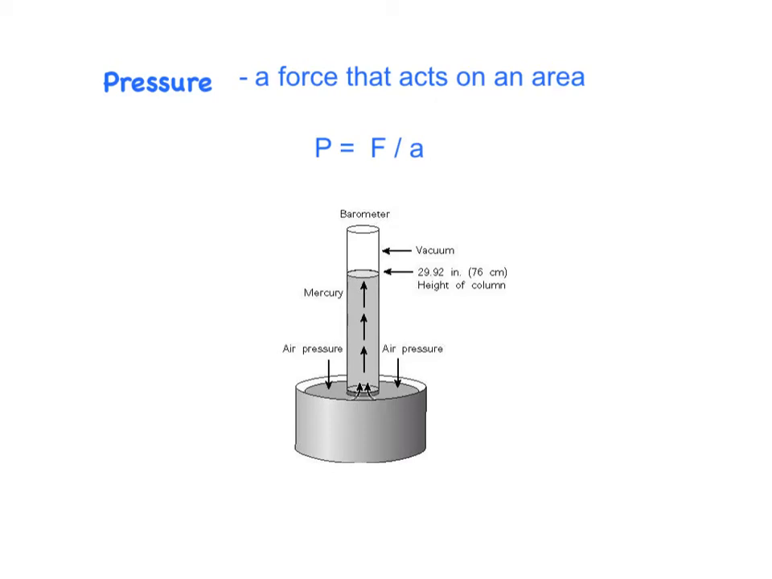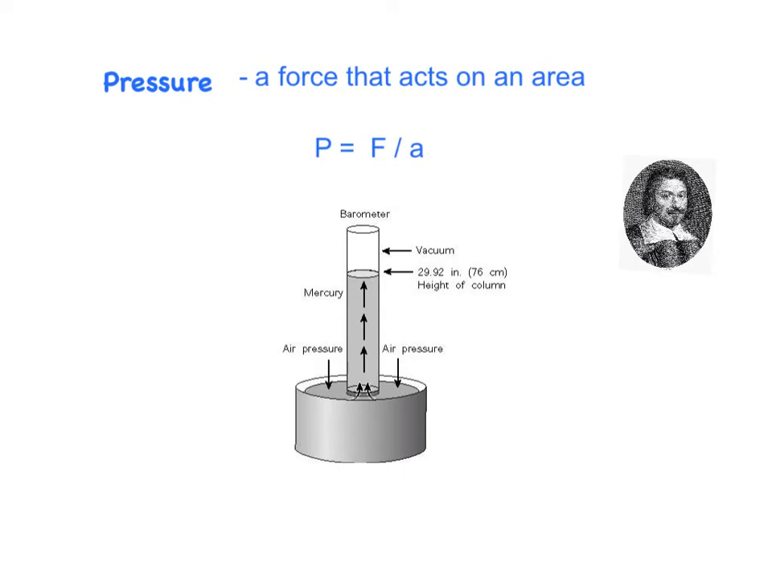Pressure is a force that acts on an area, and it's measured by using a barometer. The mercury barometer was invented by Evangelista Torricelli. Here's how it works. A glass tube is evacuated, all of the air is removed from it, and it's filled with mercury. And then it's turned upside down and placed in a shallow dish, which also contains mercury.